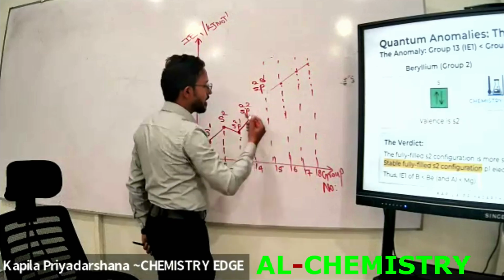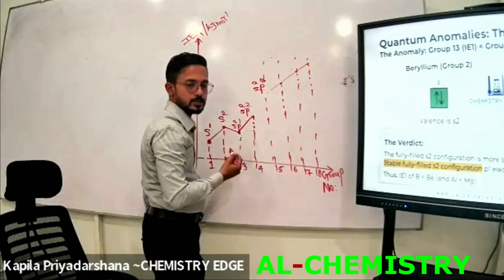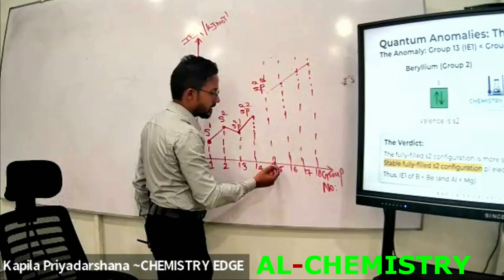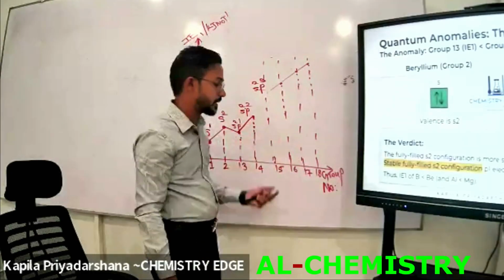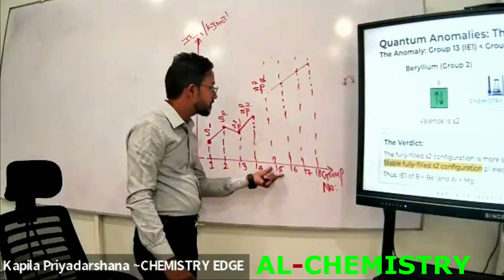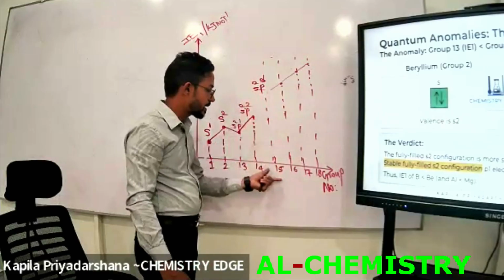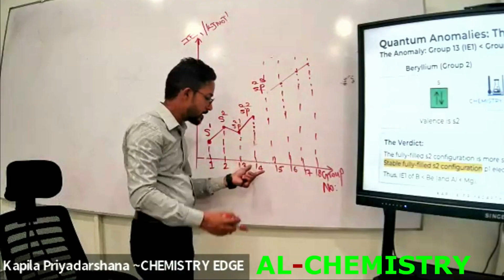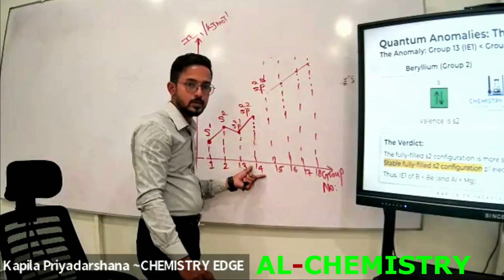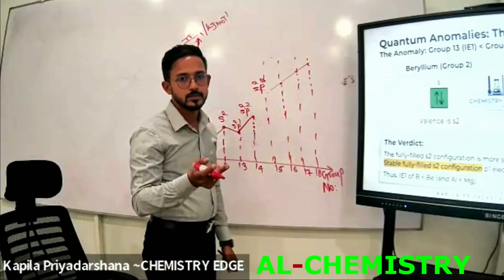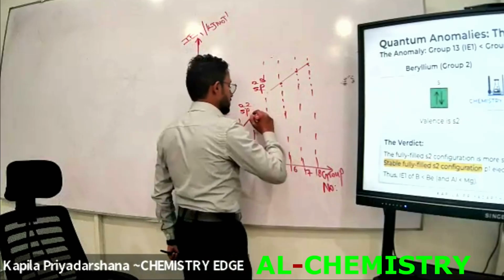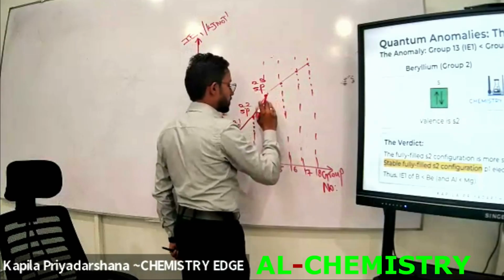When we compare these two electron configurations, the stability of the electron configuration of the group 15 elements is greater than the stability of the group 14 elements. Then should the ionization energy increase or decrease? Yes, this should be increased. Right? We are going to write it down here.